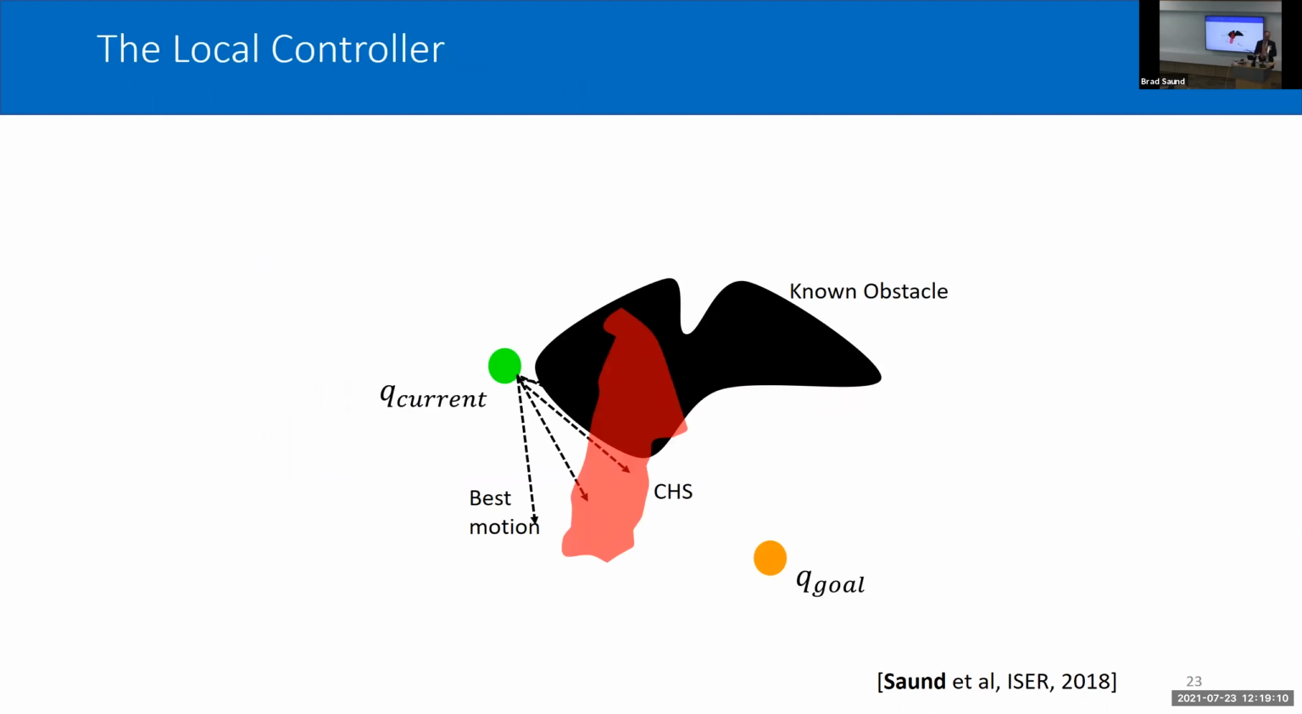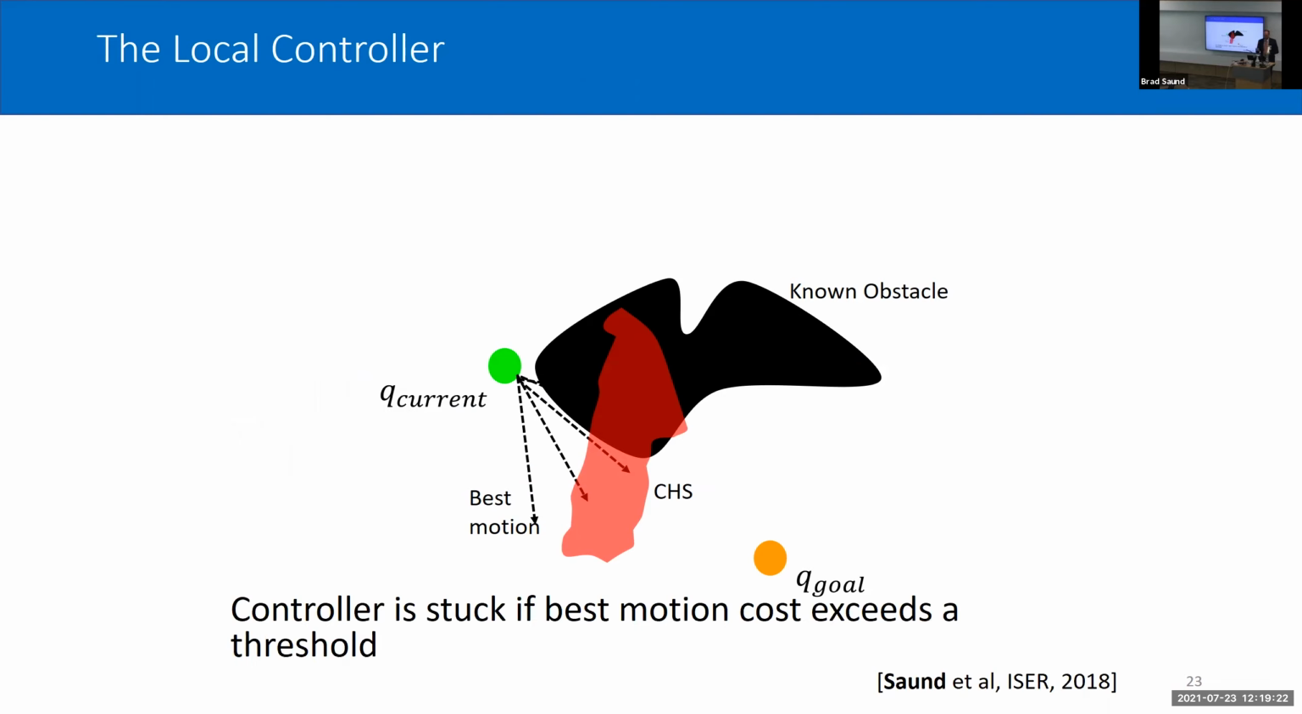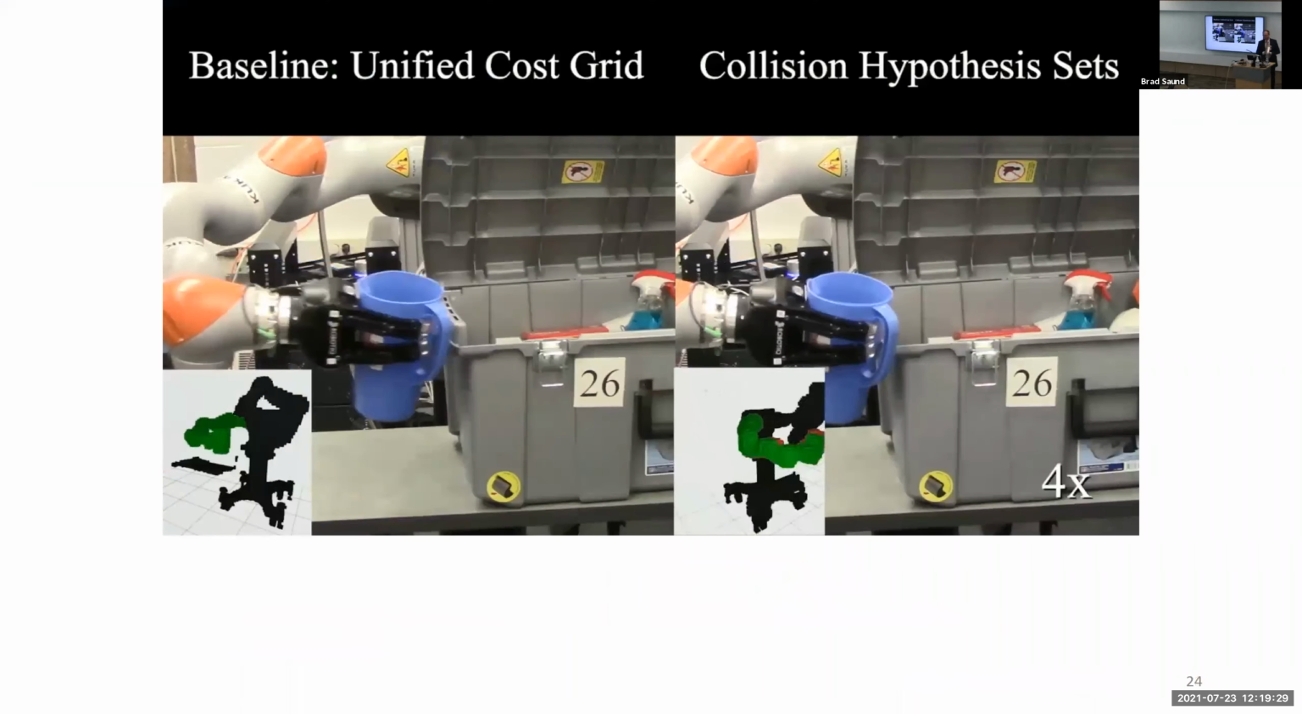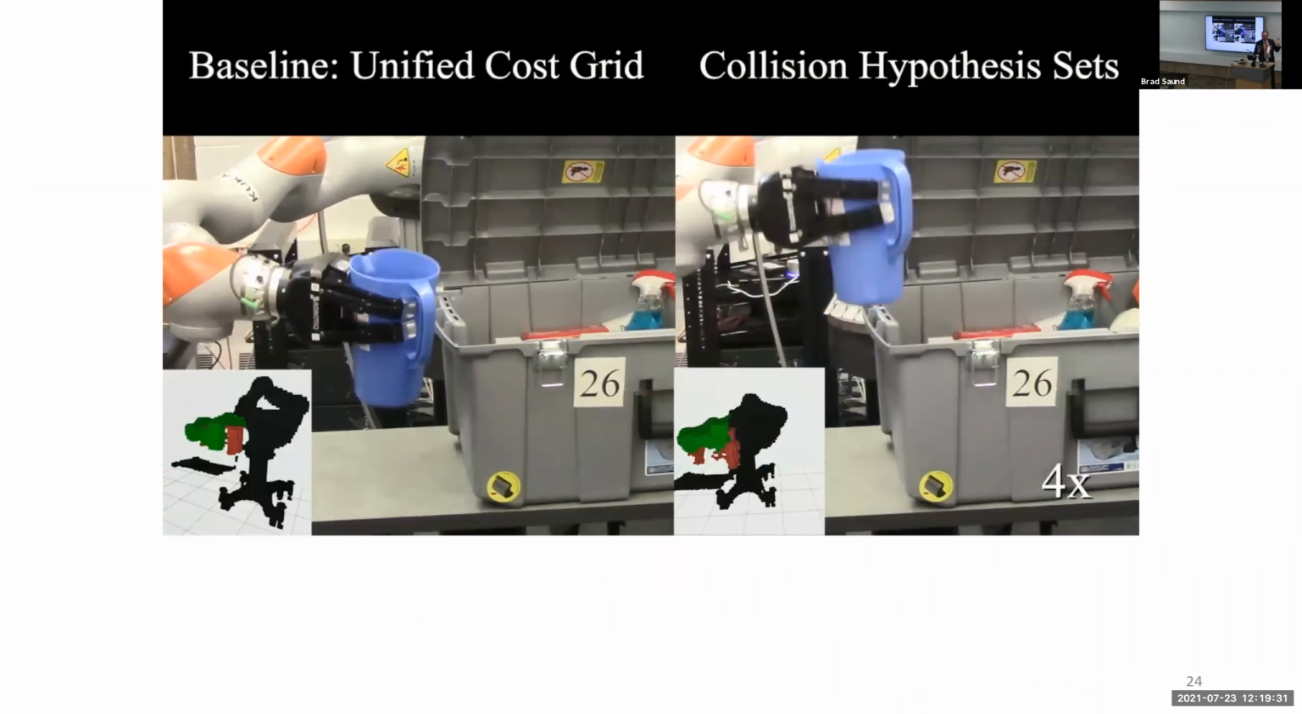The controller is pretty simple. If we are at one point, and we're trying to reach a goal, we consider a bunch of motions that make progress towards the goal. And we just select the motion that has the least probability of collision. If the best motion is still too likely to collide, then that's when we revert back to our global planner. Okay, so that's a high-level description of the algorithms.